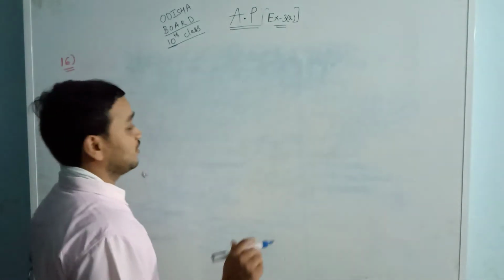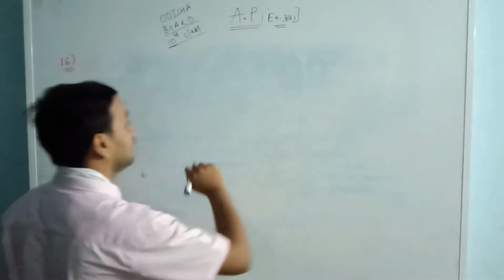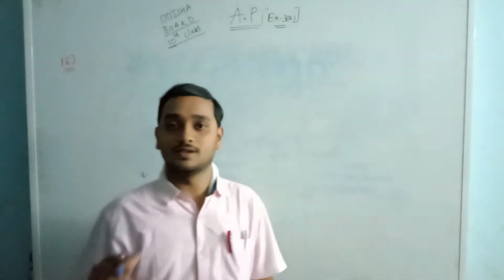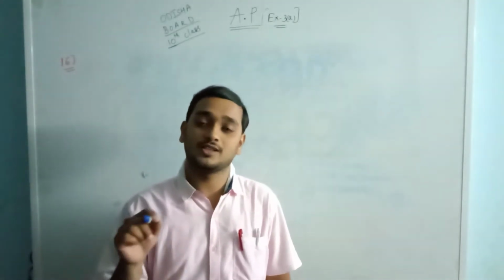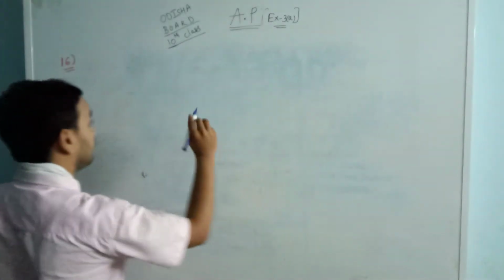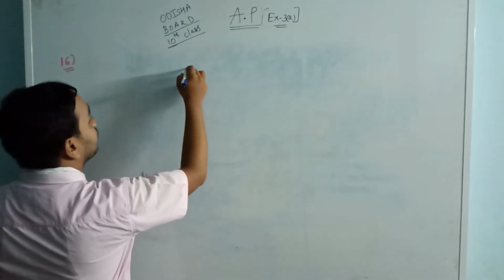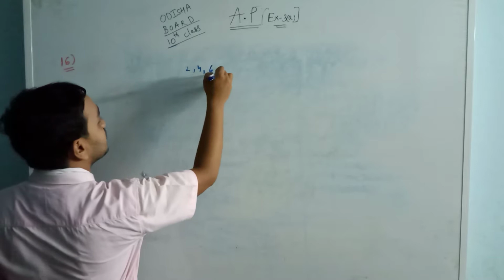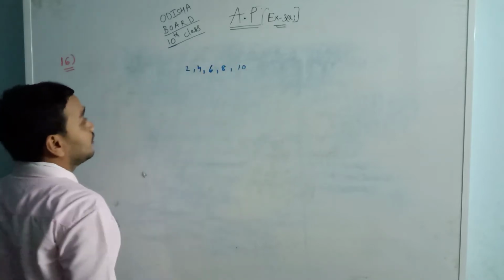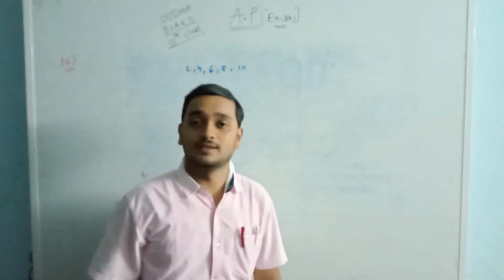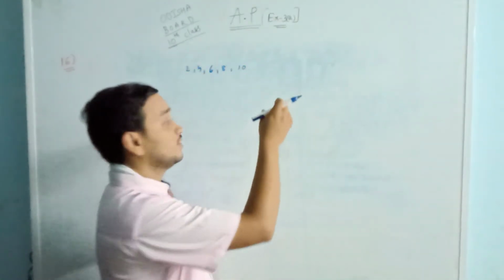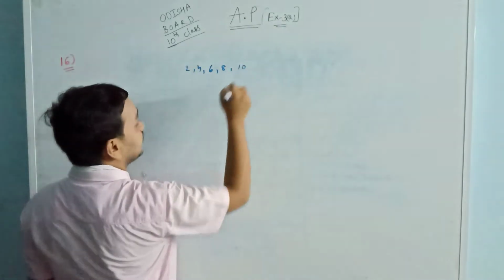I will give one simple example. Let us find the numbers between 1 to 10 which are divisible by 2: 2, 4, 6, 8, 10. These are the numbers which are divisible by 2 between 1 to 10.